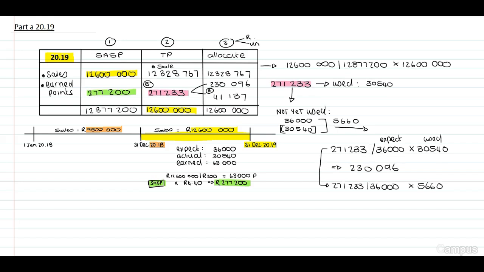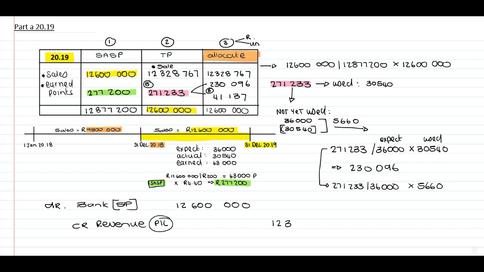Right, now we need to include our journal entry, and this is the third column. We've received, guys, not recognized. We've received in our bank statement of financial position the total of 12.6 million actually received. We may recognize, credit our revenue in our profit and loss, and this is in terms of the products for the current year, 12,328,767.